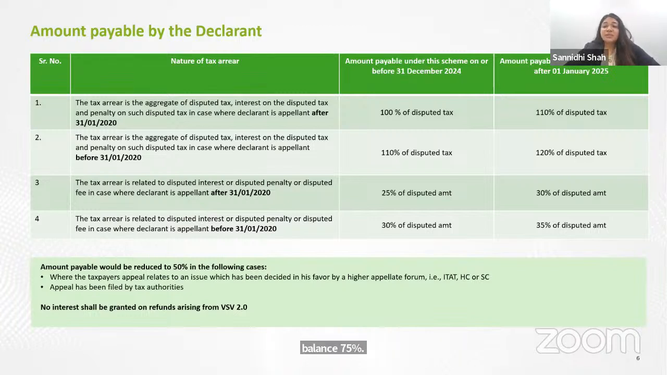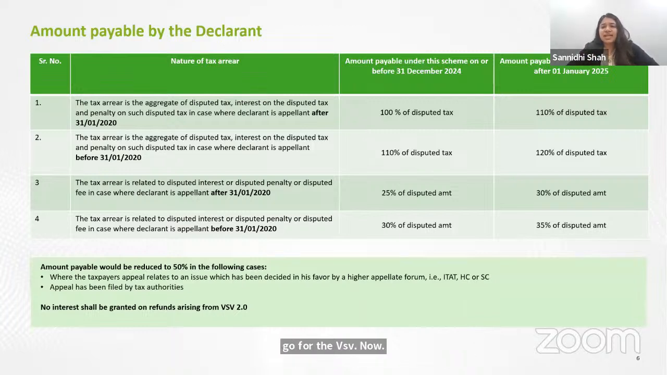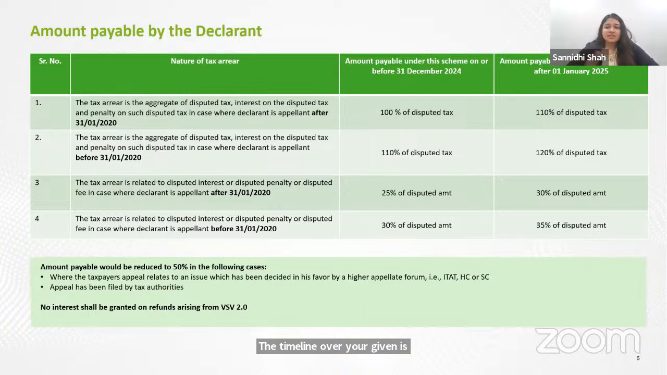The government has also given benefit to cases which are prior to the year 2020, when the old VSV was introduced. So the government is saying that even if you didn't go for the prior VSV, you're still being given another chance. You go for the VSV now. The only catch is that you have to pay 10% of the additional liability, as earlier discussed. The timeline given is 31st of December: if you pay the taxes by 31st December, this is the liability that you have to incur. If you pay after 31st December, an additional 10% you have to incur.